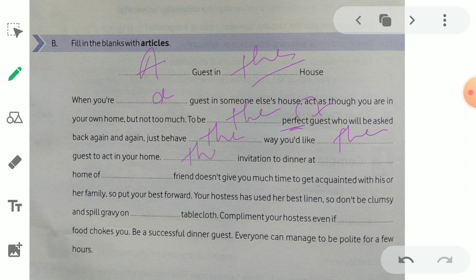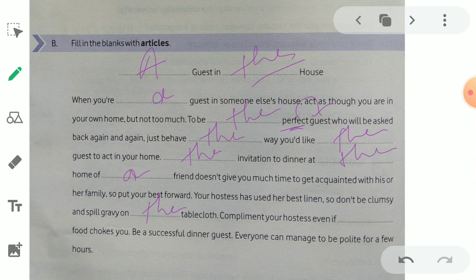The invitation to dinner at the home of a friend, singular, doesn't give you much time to get acquainted with his or her family. So put your best forward. Your hostess has used her best linen. So don't be clumsy and spill gravy on the tablecloth.